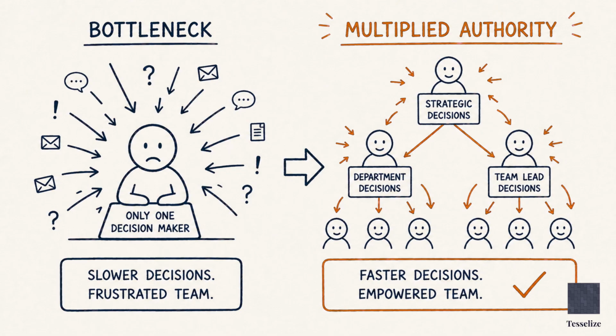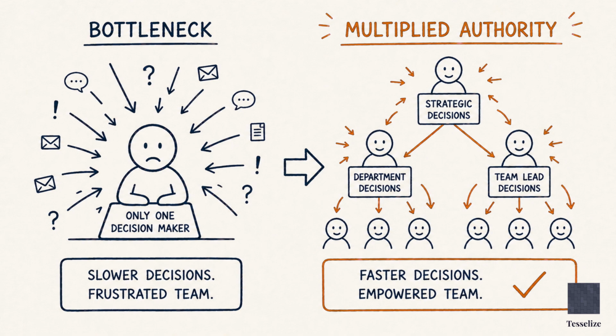Here's the real difference between a manager and a leader when it comes to decisions. A manager makes all the decisions. A leader builds a system where the right person makes the right decision. And the leader only gets involved when they genuinely need to. When you define decision authority clearly, you are not giving up control. You are multiplying it. Because 10 people making good decisions in parallel is faster than one person being a bottleneck for everything.